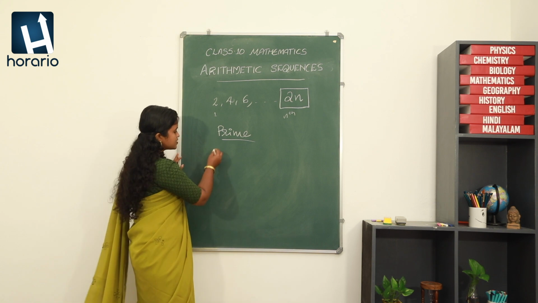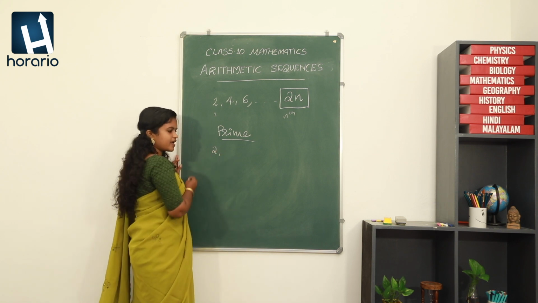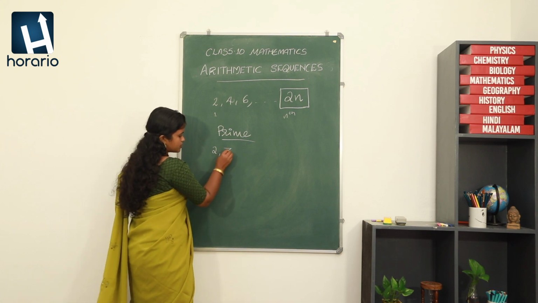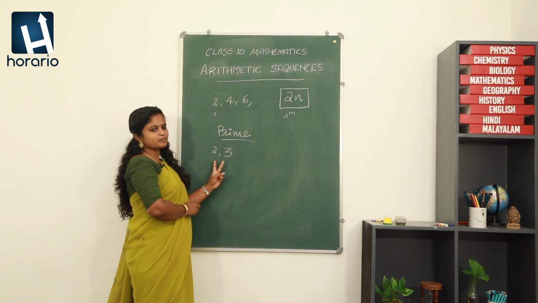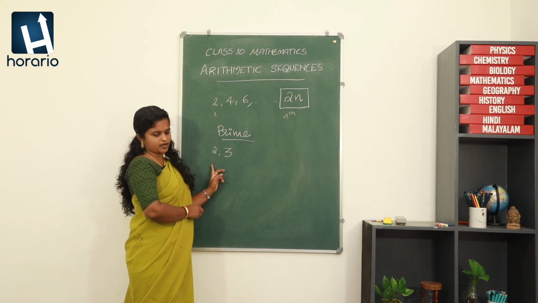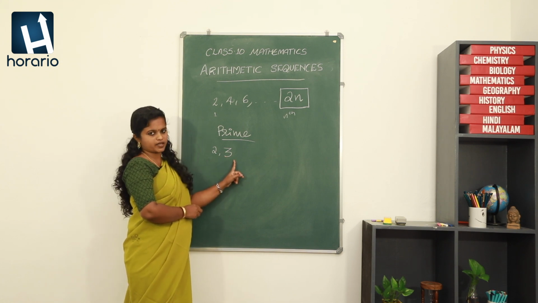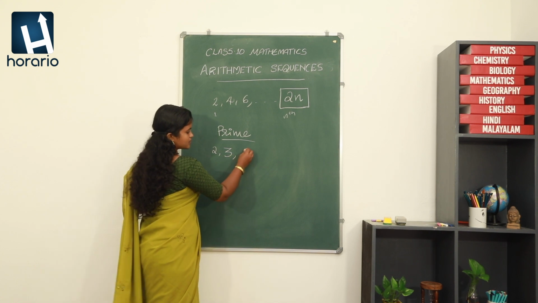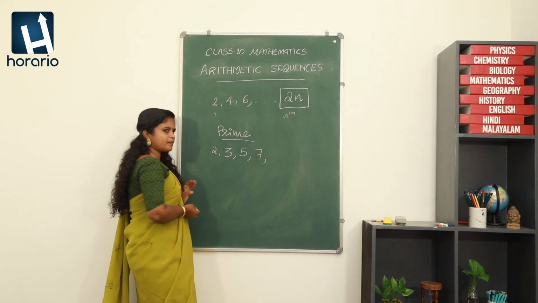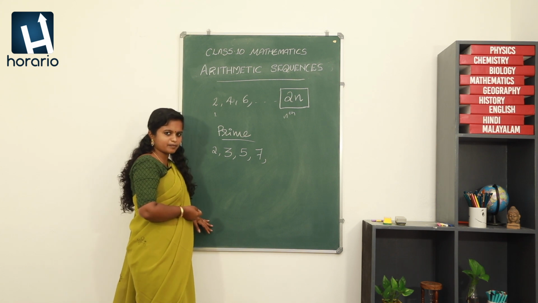The first prime number is 2, then comes 3, right? The number 2 has divisors 2 and 1, and for 3 the divisors are 3 and 1, right? Now the next prime number is 5, then 7. What about 9? Is it a prime number?